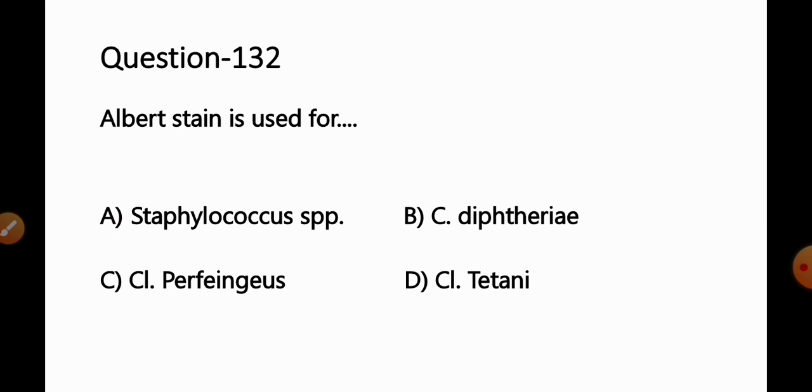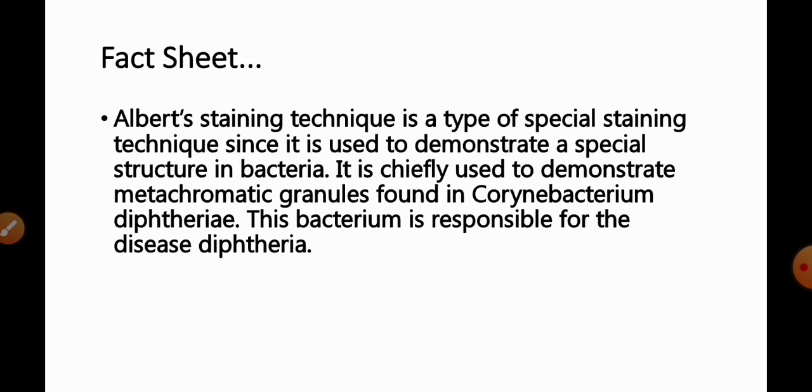Move to the next question, number 132. Albert stain is used for option A, Staphylococcus species, B, Corynebacterium diphtheriae, C, Clostridium perfringens, D, Clostridium tetani. Fact available for this question: Albert staining is a type of special stain technique, since it is used to demonstrate a special structure in bacteria. It is chiefly used to demonstrate metachromatic granules found in Corynebacterium diphtheriae. This bacterium is responsible for the disease diphtheria.